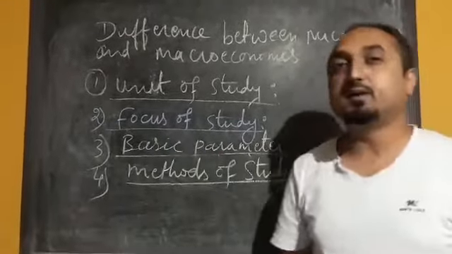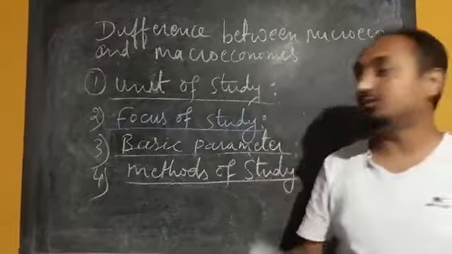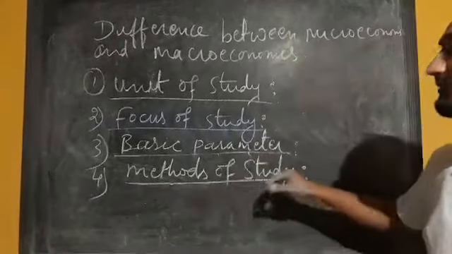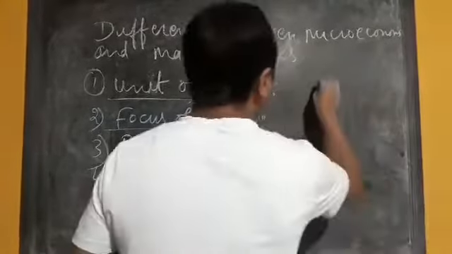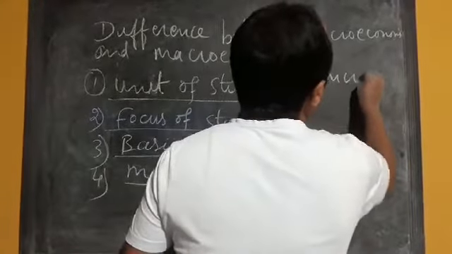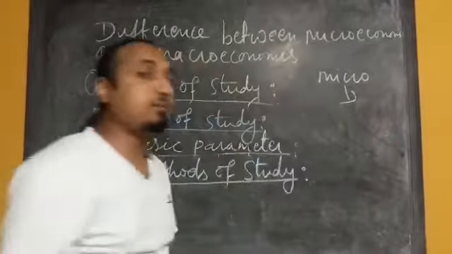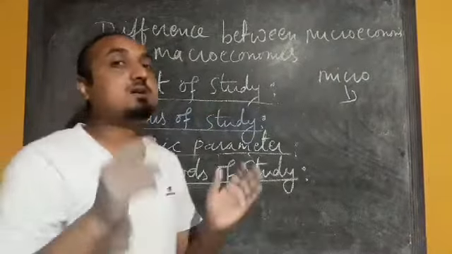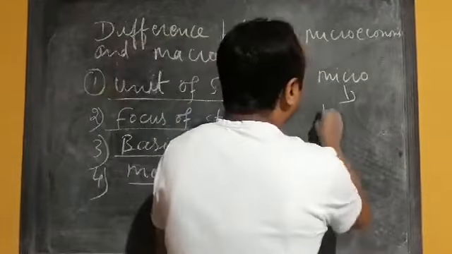Okay, the next difference between microeconomics and macroeconomics is in terms of methods of study. In microeconomics, we use the techniques of partial equilibrium analysis.